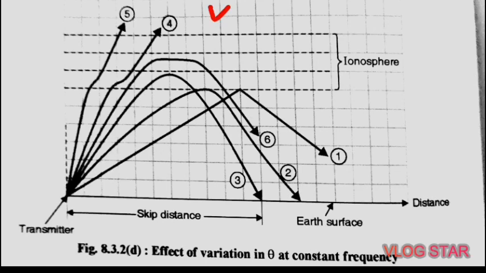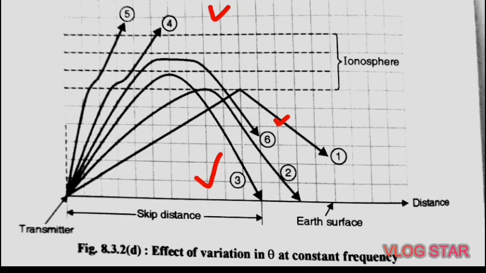Finally, if the angle of incidence is just slightly smaller than that of ray 3, then the wave will return, but at a further point on the earth. See ray 6, this is ray 6. This is called the upper ray, as shown in this figure.